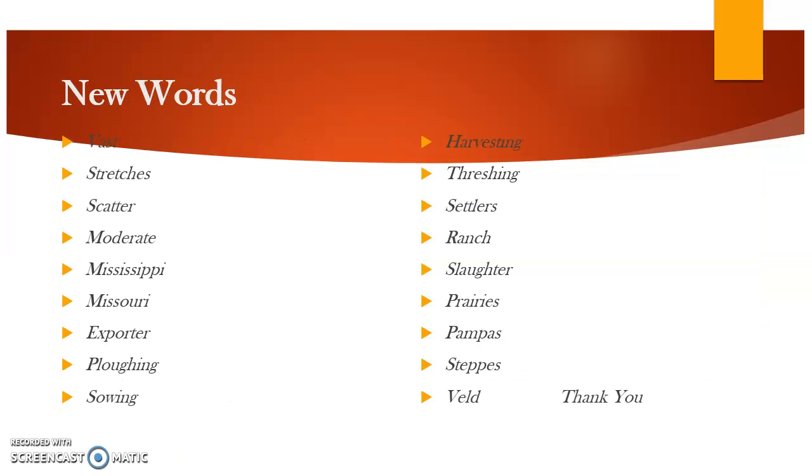Now new words are there: vast, stretches, scatter, moderate, Mississippi, Missouri, exporter, plowing, sowing, harvesting, threshing, settlers, ranch, slaughter, prairies, pampas, steppes, veldt. So now you have to learn these words, write down these words in your copy. I have completed this chapter. It is a very small chapter, so I have completed today.